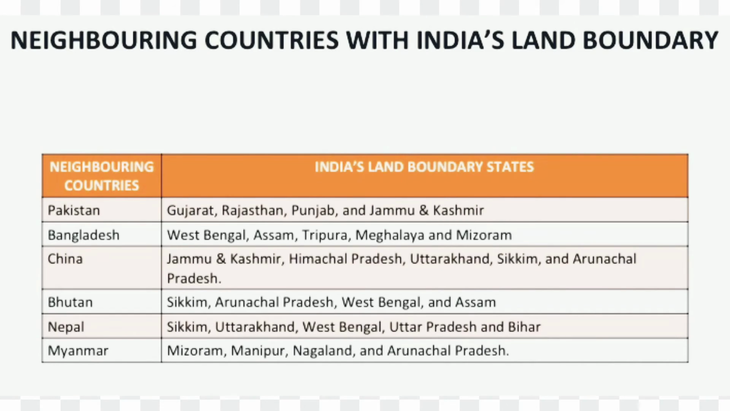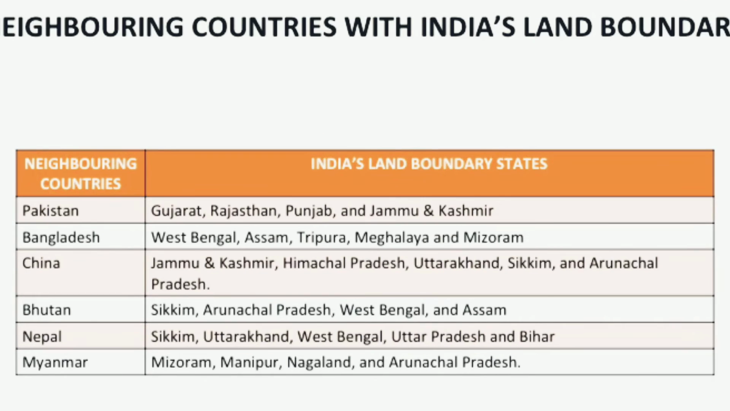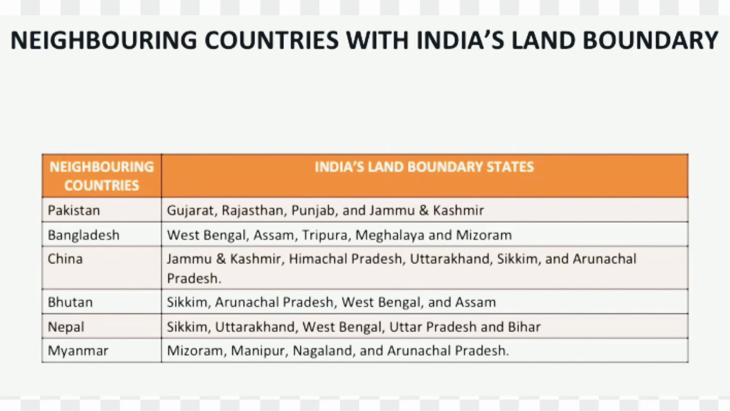Neighboring countries with India's land boundary. Pakistan: India's land boundary states are Gujarat, Rajasthan, Punjab and Jammu and Kashmir. Bangladesh: India's land boundary states are West Bengal, Assam, Tripura, Meghalaya and Mizoram.